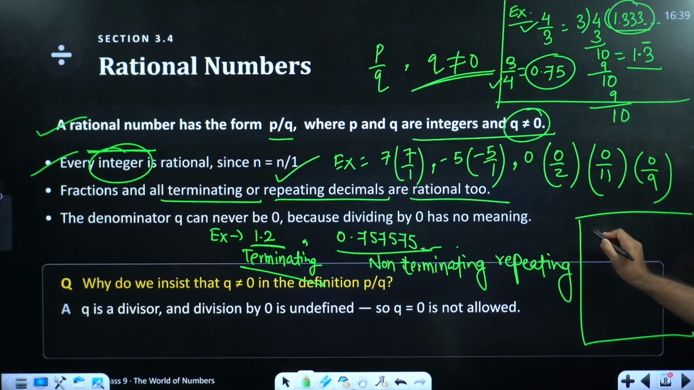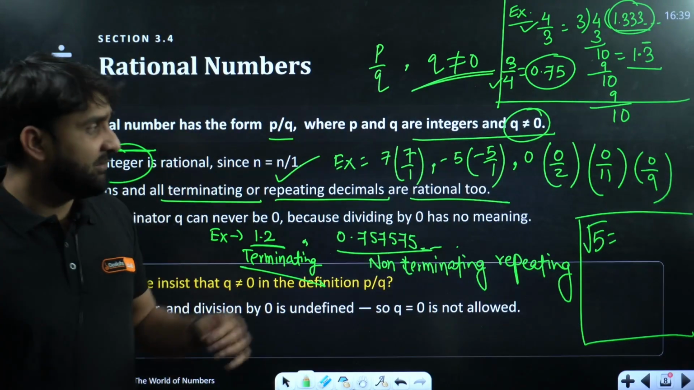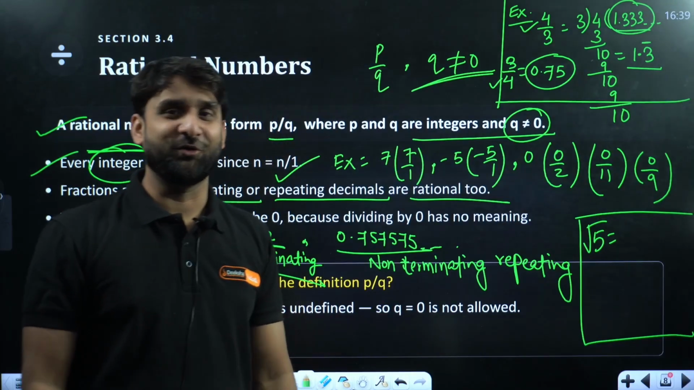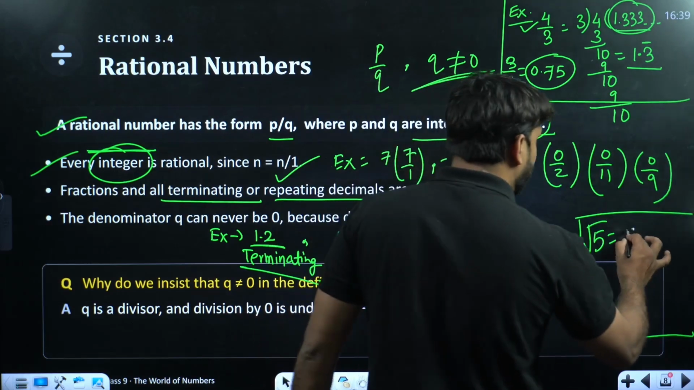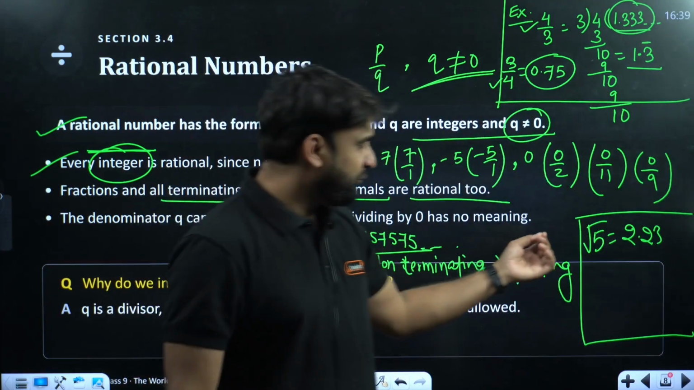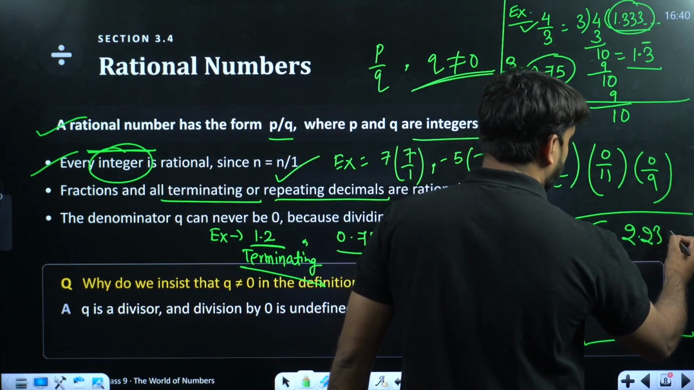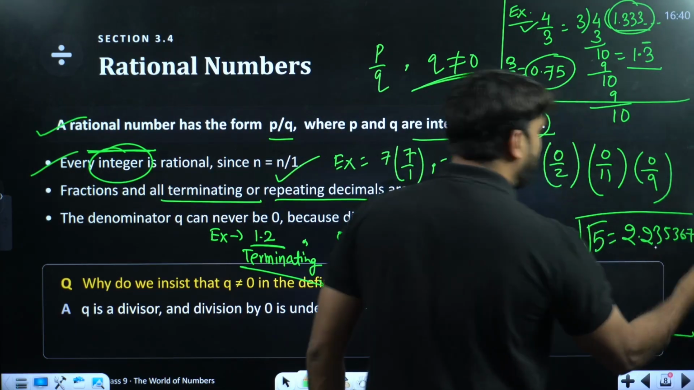My dear, if you write the value of root 5, so when you calculate the value of root of a number, if the number is under root, except perfect squares, I'm not talking about root 4, root 9, root 16 and root 49. I'm talking about such type of number. Right, so root 5 will give you 2.23, and if you move ahead, 2.23, 5, 3, 6, 7, 1. This type of result will come.